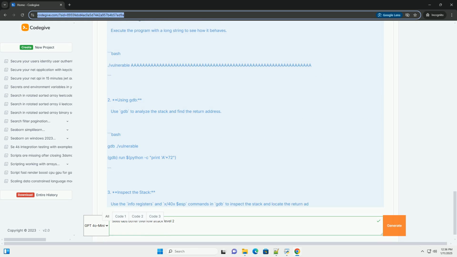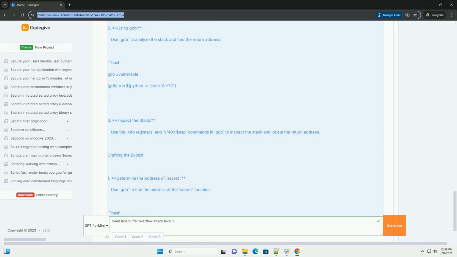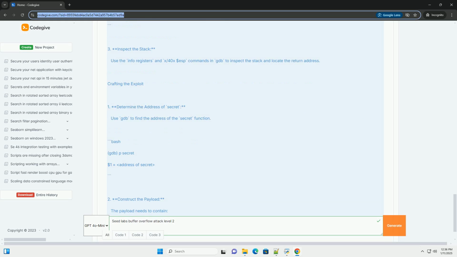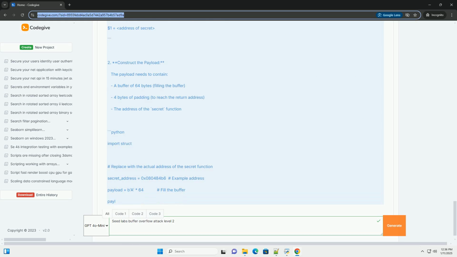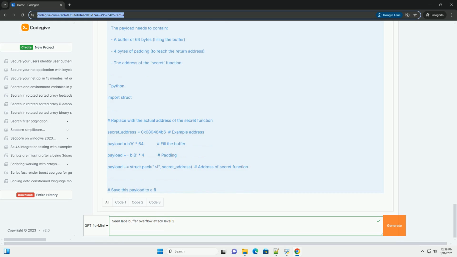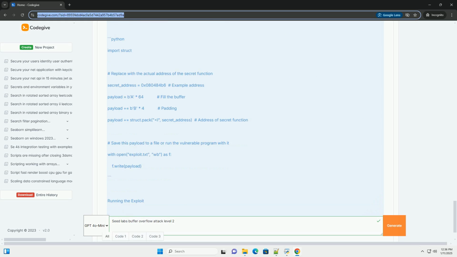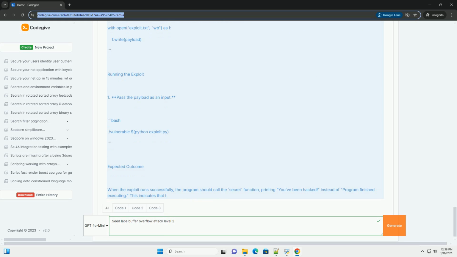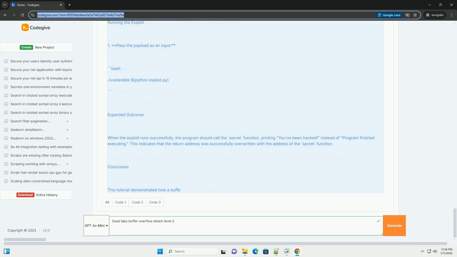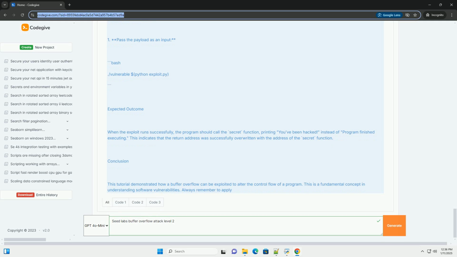This tutorial will walk you through a buffer overflow attack using a simple example, aiming to exploit a vulnerable program in a controlled manner. Objective: The goal of this lab is to understand how buffer overflow attacks work and how an attacker can manipulate the program's execution flow by overwriting the return address on the stack.